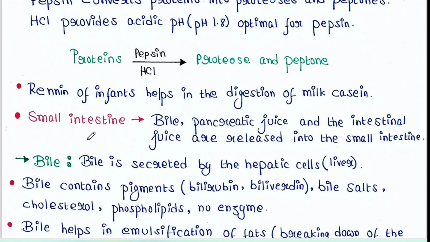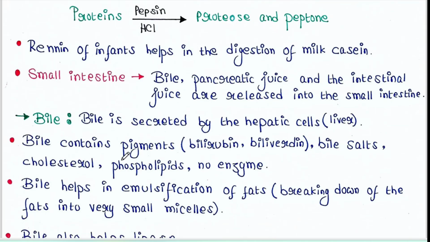Next is small intestine. So next to the stomach, we have small intestine. Bile, pancreatic juice and the intestinal juice are released into the small intestine. So bile is actually secreted by the hepatic cells of liver.